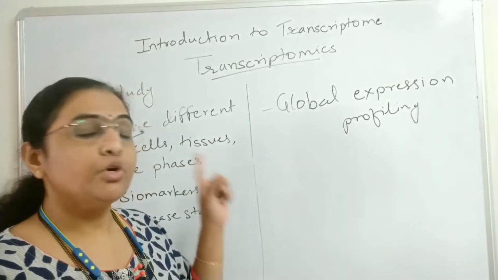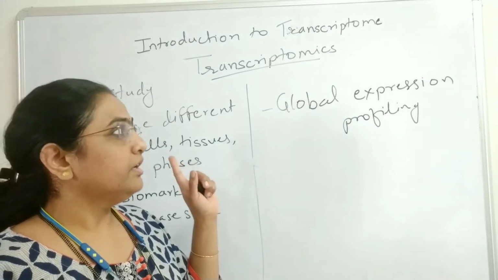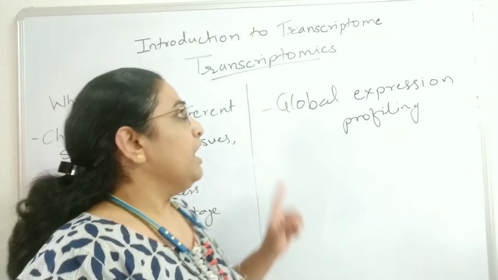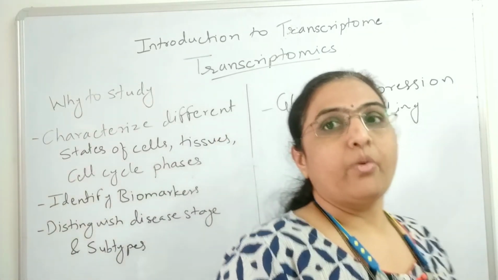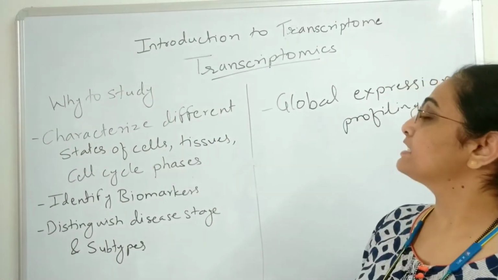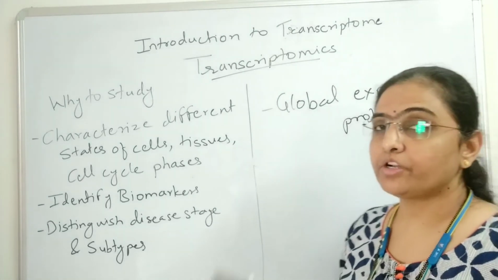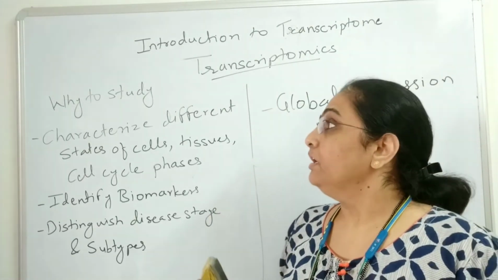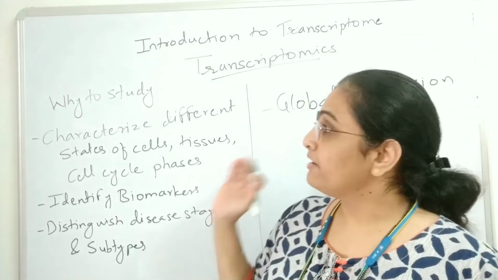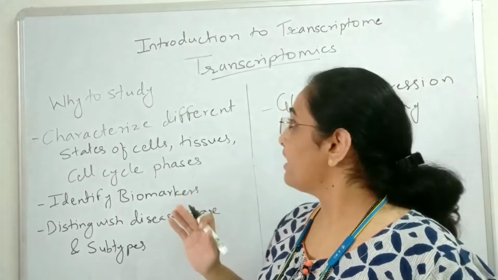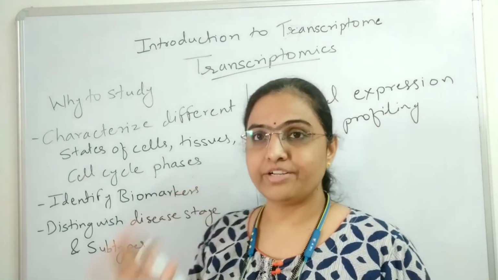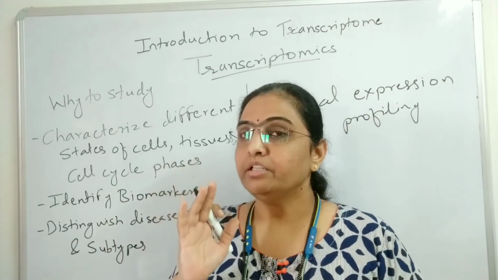So global expression profiling is used to find out the expression profiles of the cells. Why to study this transcriptome? Why to study transcriptomics, or why do you want a global expression profiling? It is to characterize the different states of the cells during development.